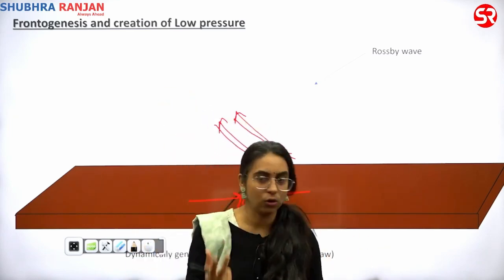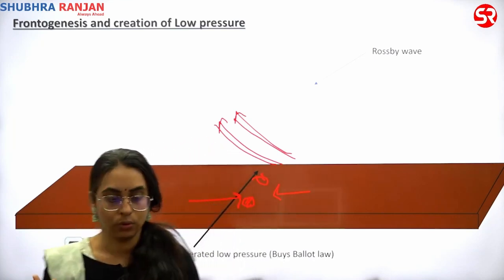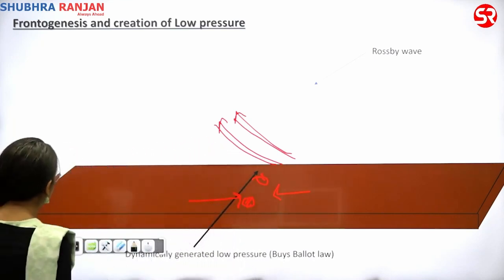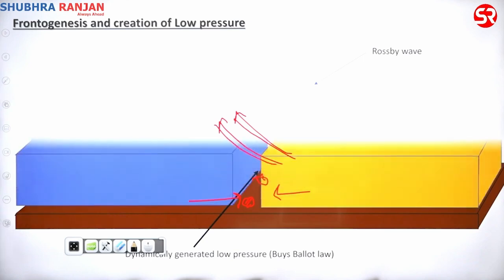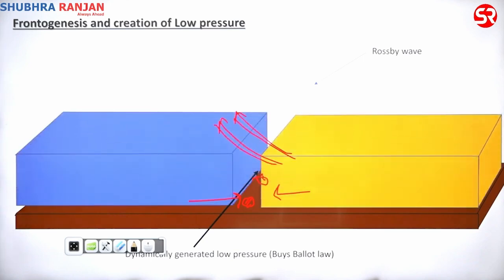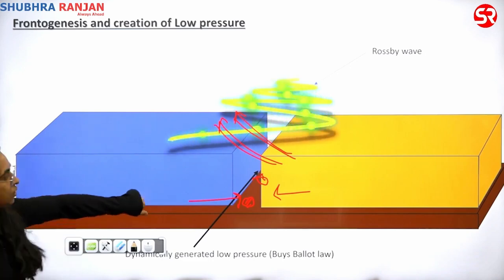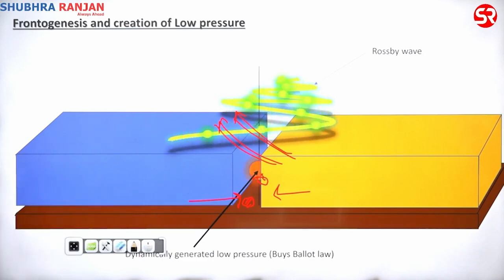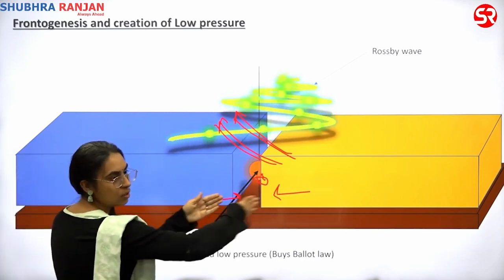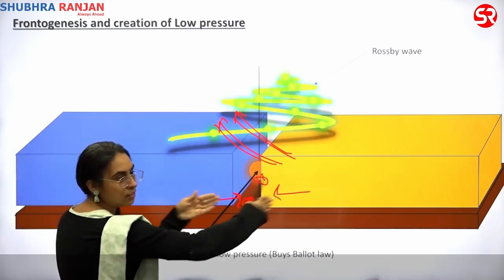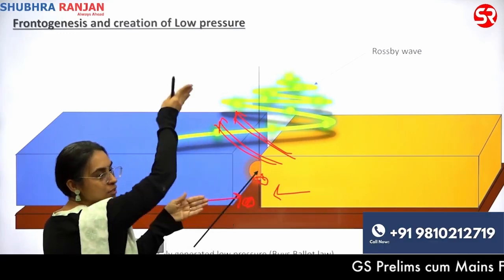तो ये आपकी cyclone होती है, temperate cyclone होती है. So this was your temperate cyclone. You can have a look here also. I'm trying to show warm air mass and cold air mass. यहाँ पे आपका एक low pressure develop होता है नीचे. Let's say you have a low pressure developing here. As low pressure develops, movement ऐसा होगा, they will move into each other's territory, as well as there will be upliftment.